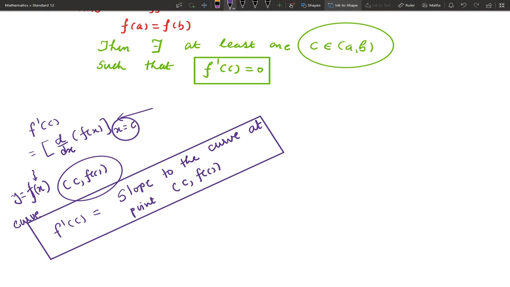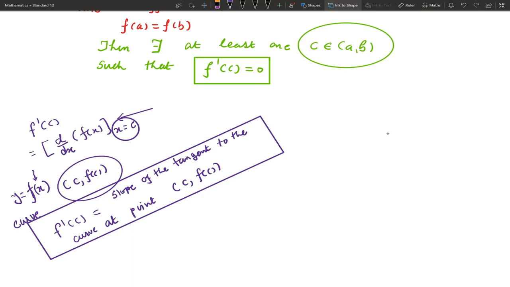It is the slope of the curve, in particular one can say the slope of the tangent to the curve at the point.